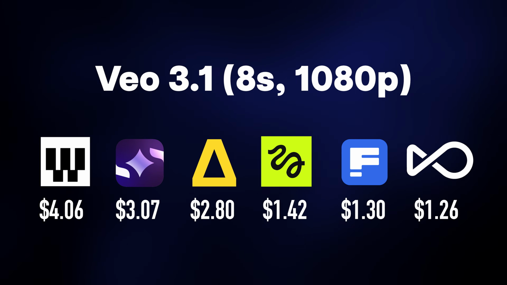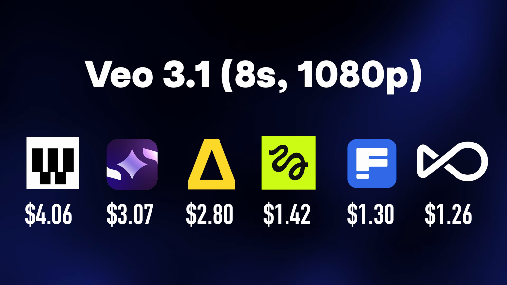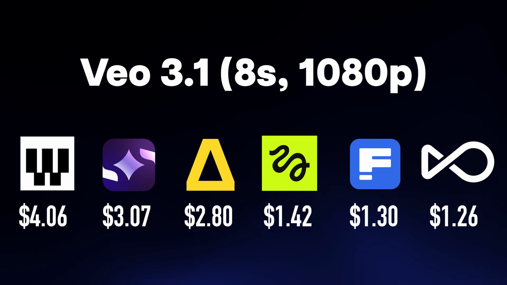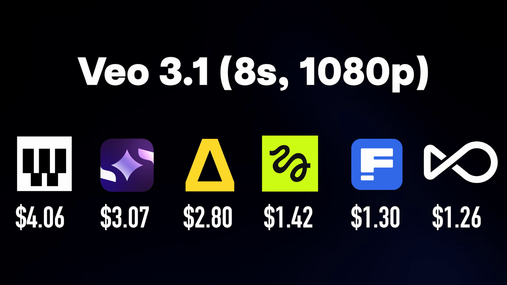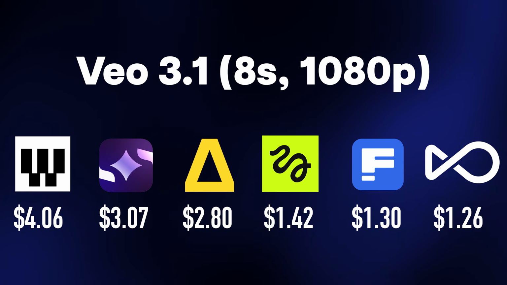Artlist lands much more middle of the pack here, with $2.80 for an 8-second 1080p generation. The most expensive is Weavy AI at a whopping $4.06 generation cost, but Openart returns to the top with a price of just $1.26, followed by Freepik at $1.30. Higgsfield's price here isn't bad either. Finally, I tested the most expensive model of them all, Sora 2 Pro.